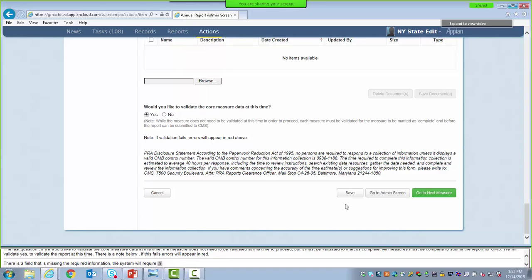If at this time you are not ready to complete the report, you have the option not to validate the measure. This core measure will be noted as in progress on the admin page until you validate the report and it is completely filled out. So let's now move on to the next measure by selecting Go to Next Measure at the bottom of the page.